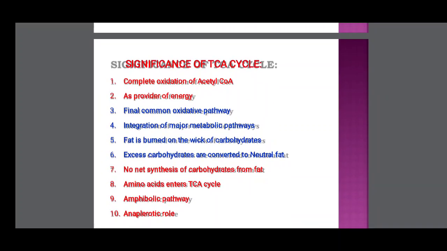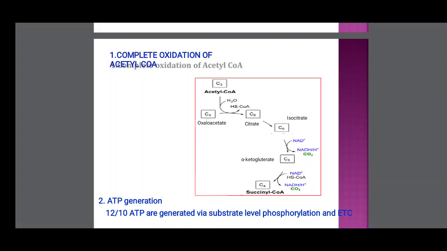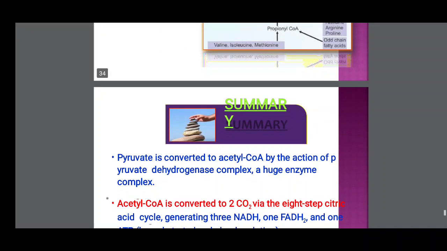Significance of the TCA cycle: complete oxidation of acetyl coenzyme A as a provider of energy, final common oxidative pathway, integration of major metabolic pathways. Fat is burned on the wick of carbohydrates. Excess carbohydrates are convertible to neutral fat, but there is no net synthesis of carbohydrates from fat. Amino acids enter the TCA cycle. It is an amphibolic pathway, with both catabolic and anabolic reactions present. This is the significance. Complete oxidation, you know, is the ATP generation. This is the final common oxidative pathway.